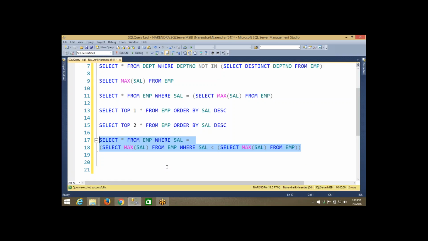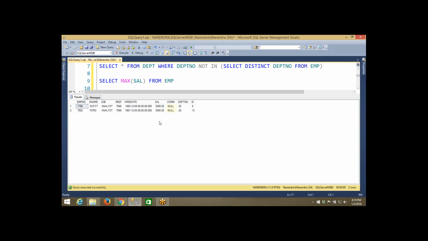First of all, we will see whether this output is correct or not. Then I will explain the query. See, 3000 is provided to two employees. The 3000 rupees salary is given to two employees, Scott and Ford. So that is why we got two employees' details.